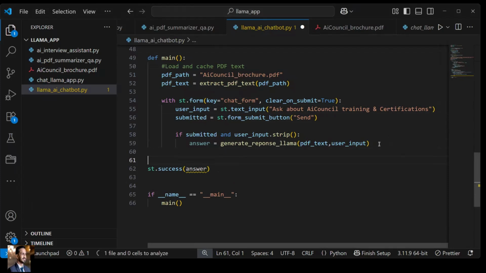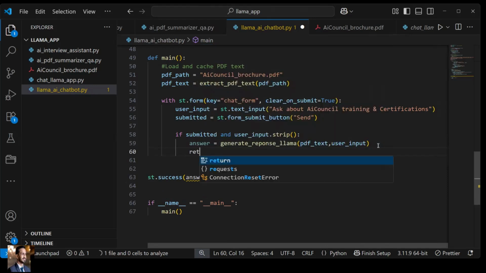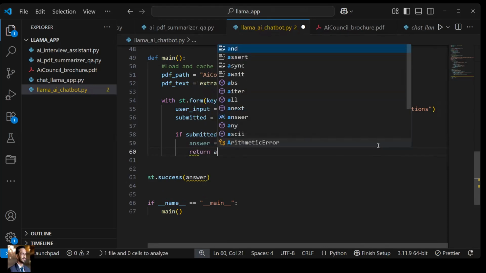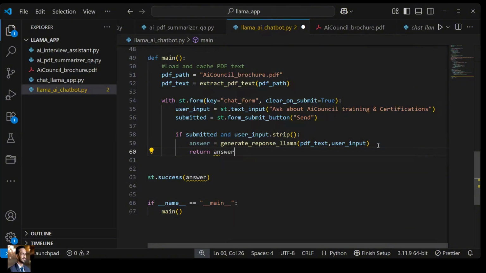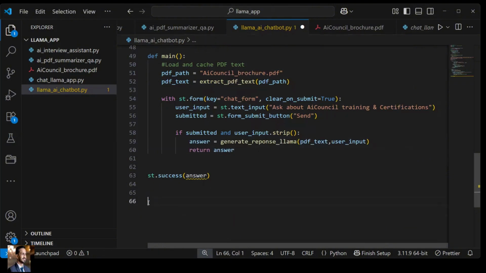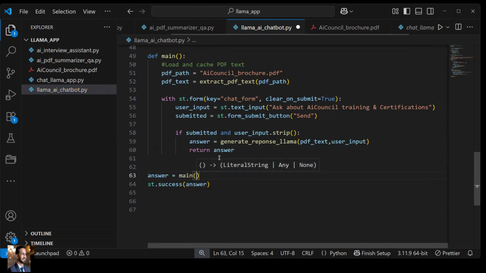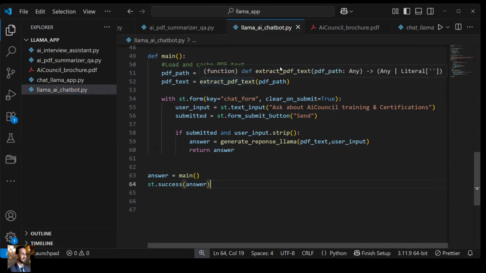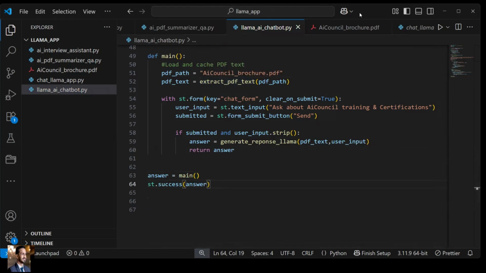So here it is like this. And apart from that, we also need over here this answer to be defined. That means this function should be capable of returning the answer. Okay, so return answer. Okay, so we can just use over here answer is equal to me, right? So now that answer, it will show you as an output. Simple, we just did it. There are a few changes that we did.